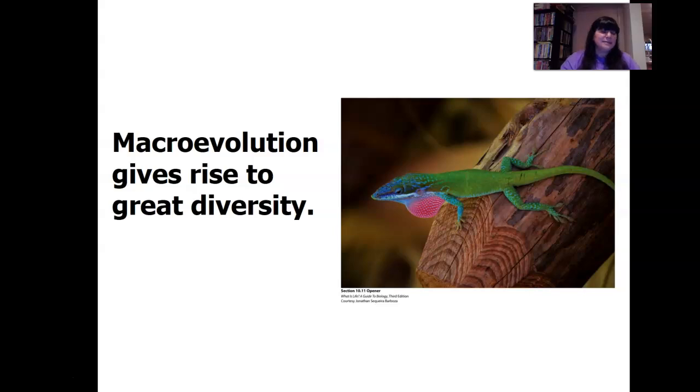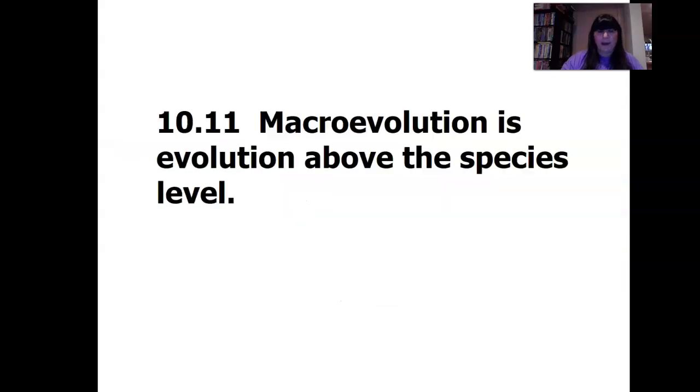So lastly in this chapter is macroevolution versus microevolution. So all the species and all the species diversity, how did they come about? When we talk about speciation, like one species becoming another, that's microevolution. Micro meaning small, so speciation events. So like allopatric, sympatric speciation, that's micro. But then how about all the different birds, right? How about all the different insects? That's macroevolution. So looking at it at a much larger scale, okay?